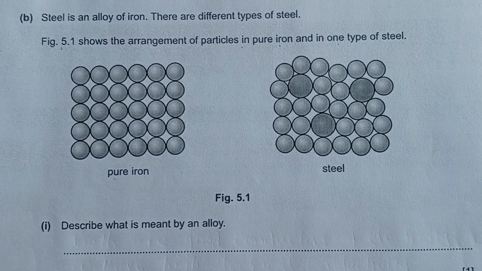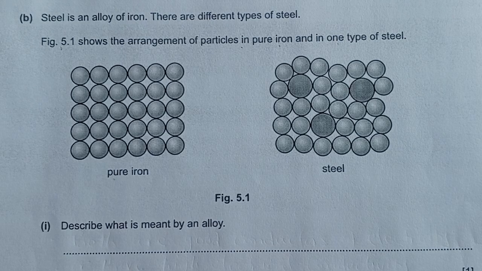So the first part is, describe what is meant by an alloy.